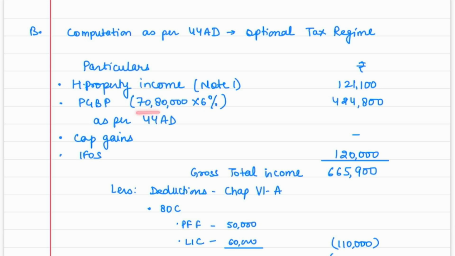So the PGBP income would be 70,80,000 into 6%. That would be 4,24,800. House property income will remain same. Capital gain will remain same. IFOS income would be 1,20,000 same. So here the GTI is 6,65,900. And as of now, we are following optional tax regime. So chapter 6A deduction will also be available.